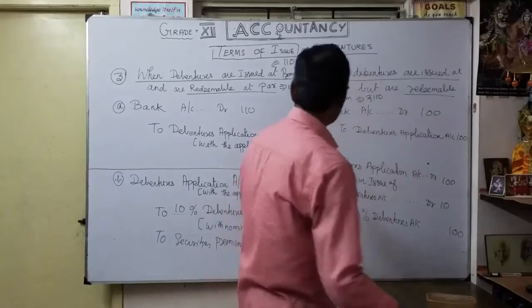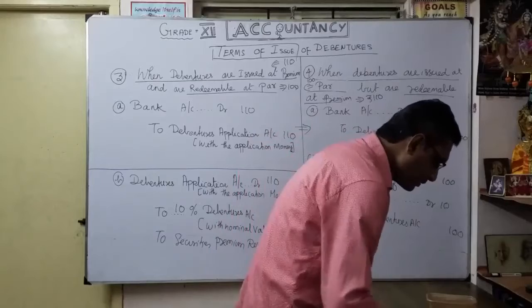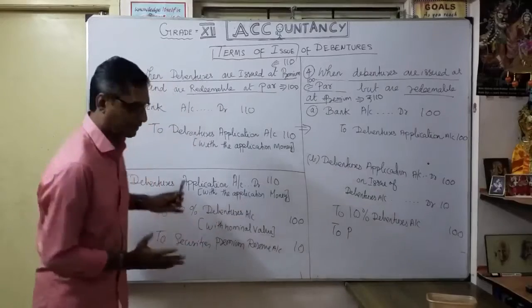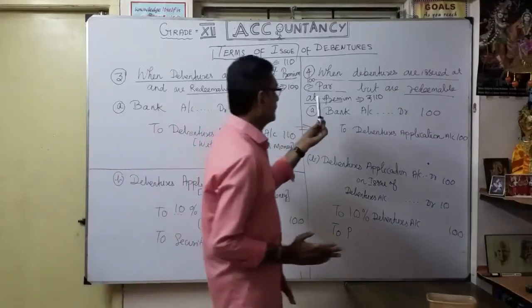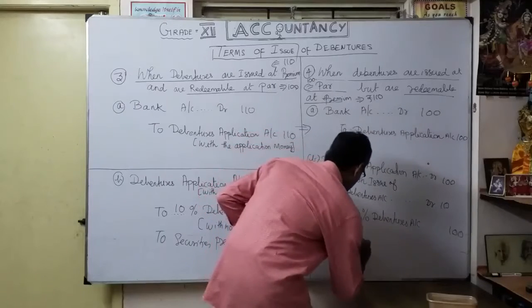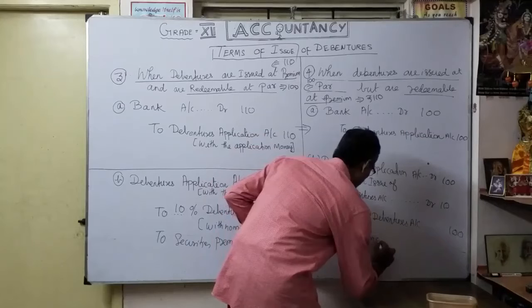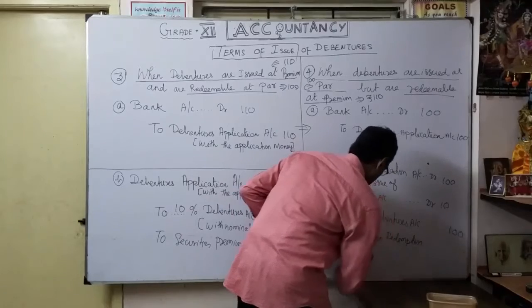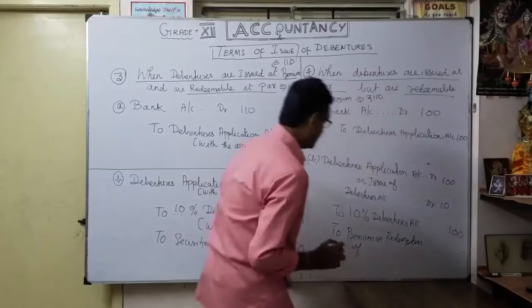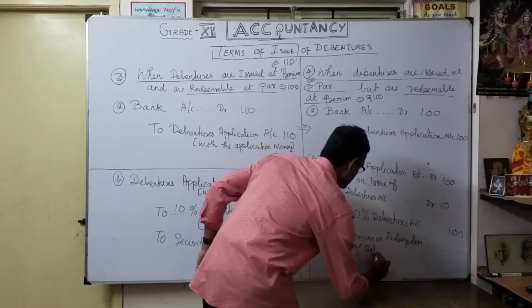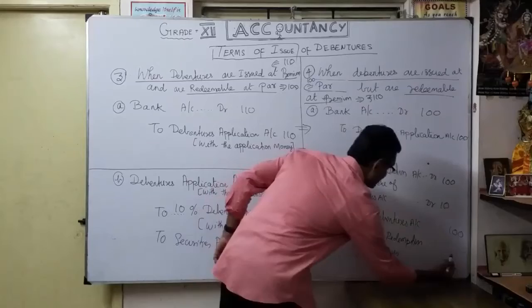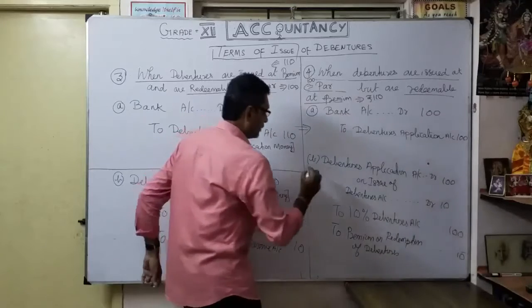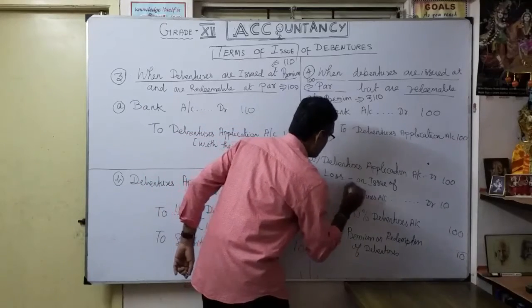Okay. See the fourth one. So what is the fourth one? Premium on redemption of debenture. Here, just the securities premium reserve account. At the time of issue, and now when it is redeemable, what you have to write is premium on redemption of debentures. How much? 10 rupees. So how am I going to compensate this 10 rupees here? I am going to write loss on issue of debentures.